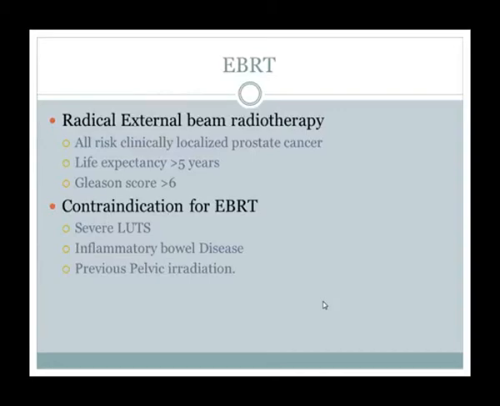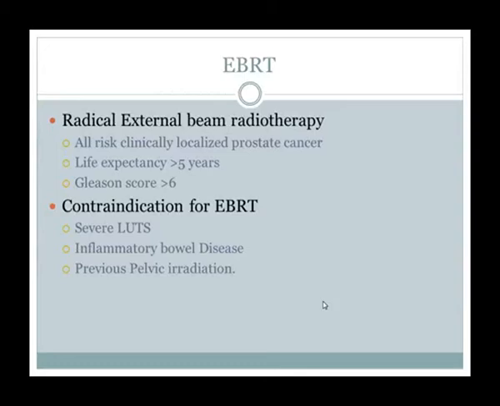Contraindications of external beam radiotherapy. External beam radiotherapy is basically given in cycles, even 15 cycles of 66 Gray of radiotherapy. Contraindications: the patient may develop severe lower urinary tract symptoms, inflammatory bowel disease because of radiotherapy, and the patient may have had previous pelvic radiation.